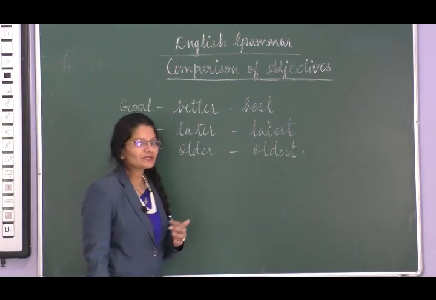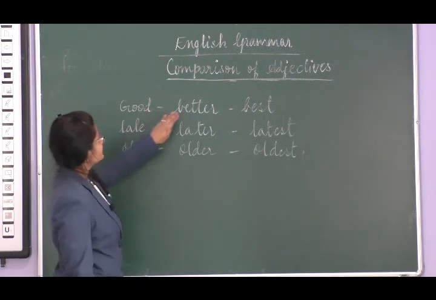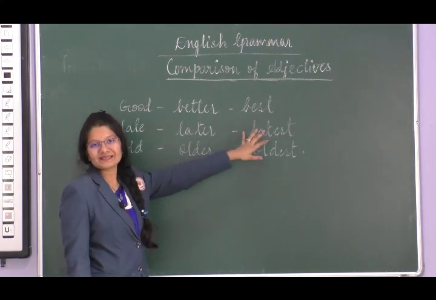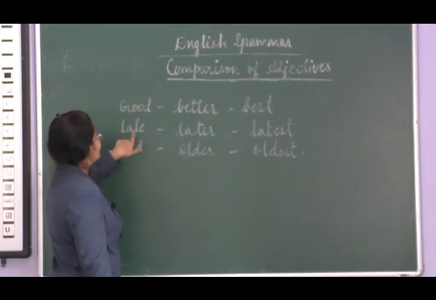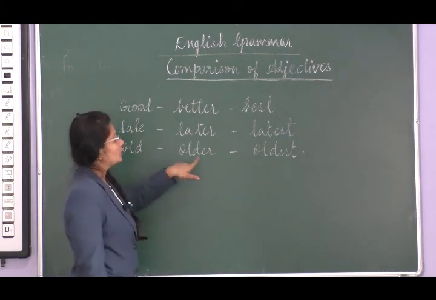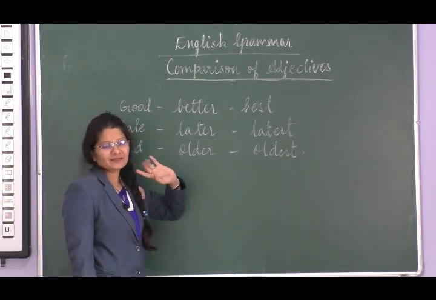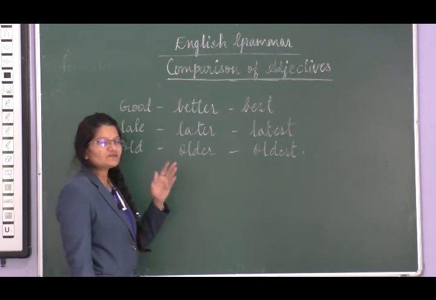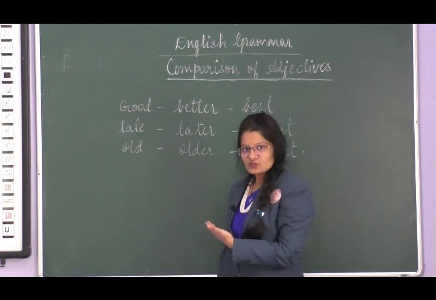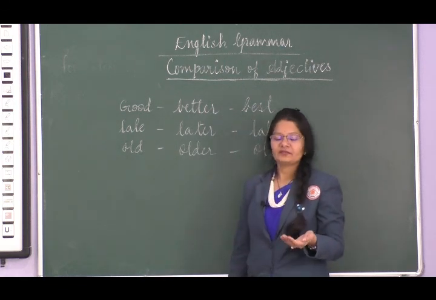So students, look at these words: good, better, best. Better is comparative degree, best is superlative degree. Late, later, latest. Then old, older, oldest. So these are the words which have no rules, but they are used this way to compare adjectives.